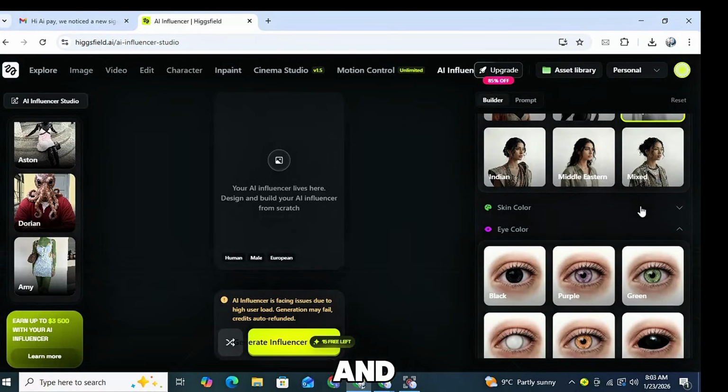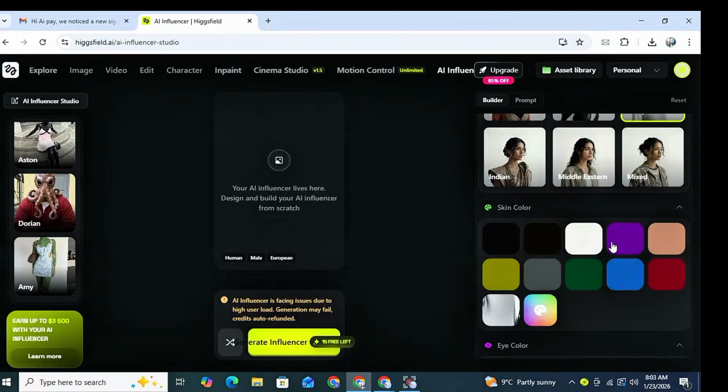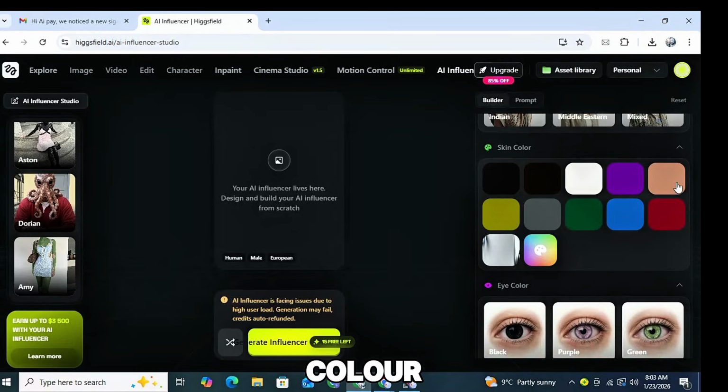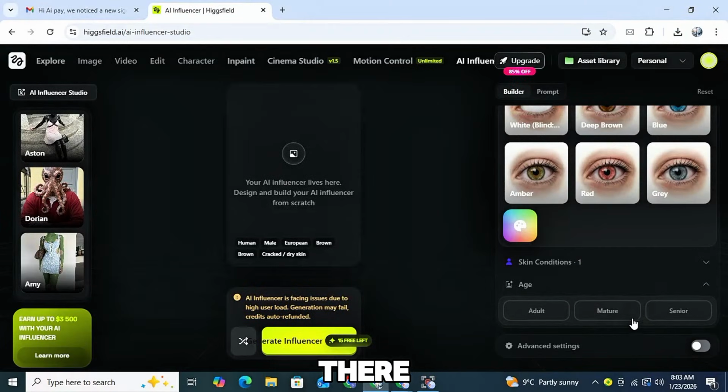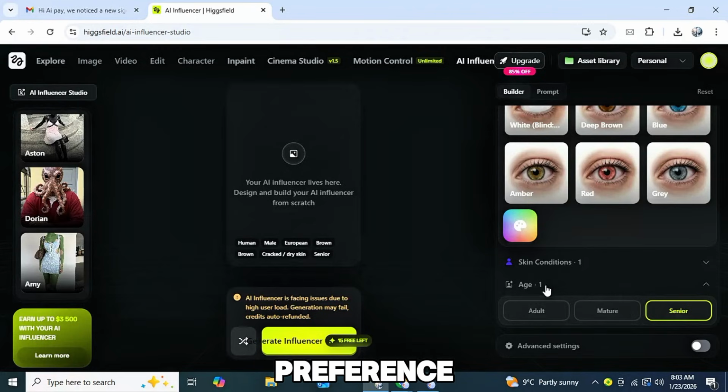After that, scroll down and select the skin color you prefer. After this, you need to choose the eye color of your influencer. Once you have selected the eye color, you will see the age options below. There are 3 choices: adult, mature, and senior. You can pick any one of them according to your preference. I will choose senior for this example.